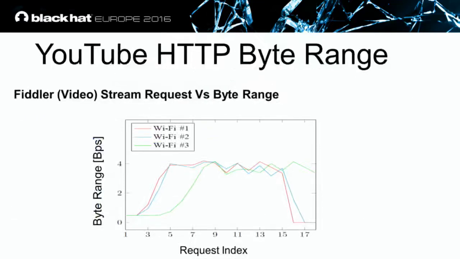Now, let's try to understand how the player requests the data and what the effect of its byte range request is. We take 3 different networks, the same computer, the same video title, and the same video quality, and we filter out only the video in this graph. And we can see that the behavior is very, very interesting.